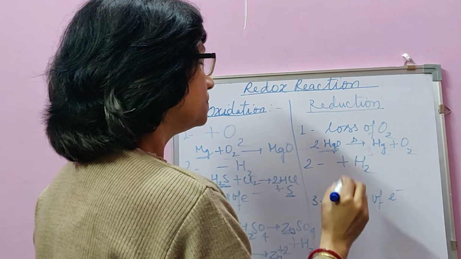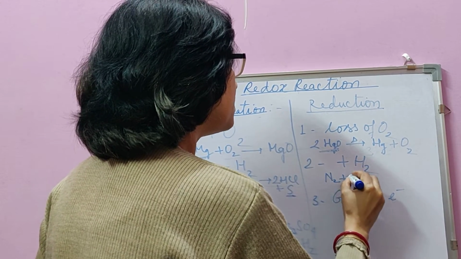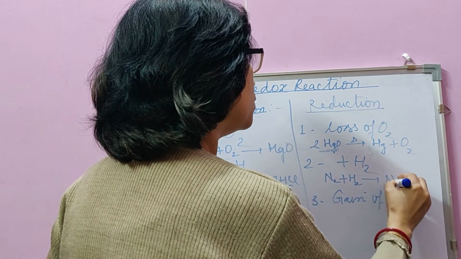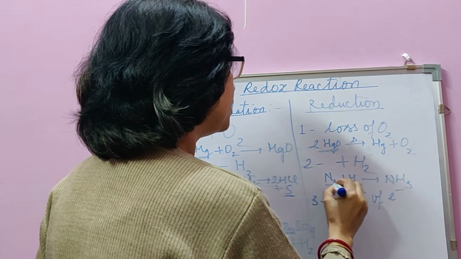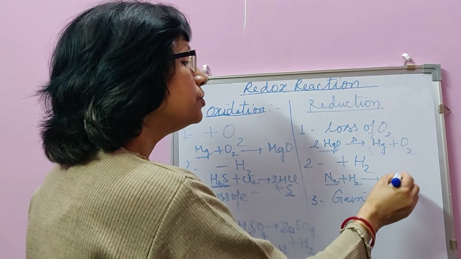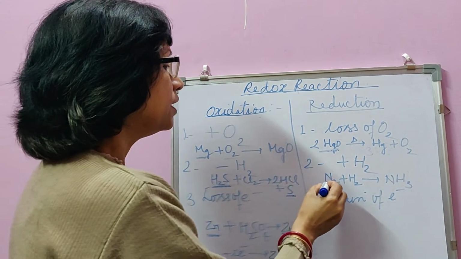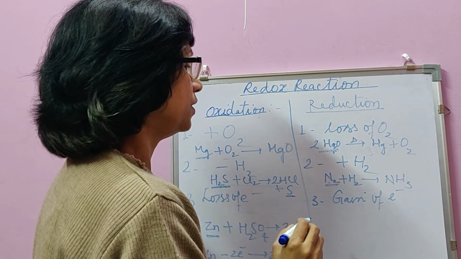Gain of hydrogen. Nitrogen combines with hydrogen to form ammonia. In this reaction, nitrogen is reduced to ammonia. It means it is reduction of nitrogen over here.